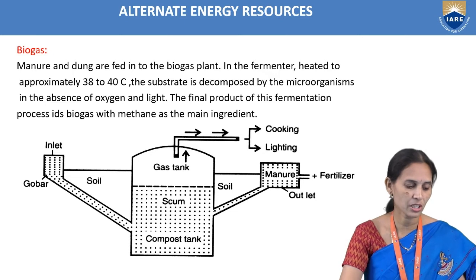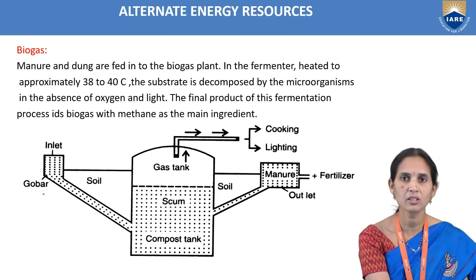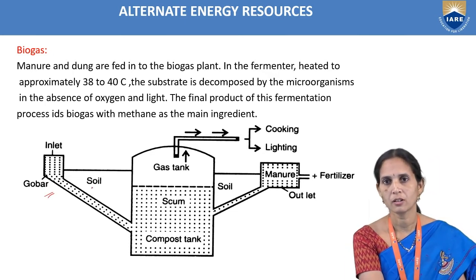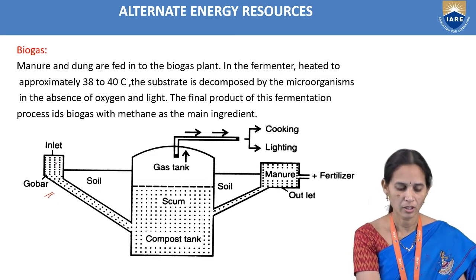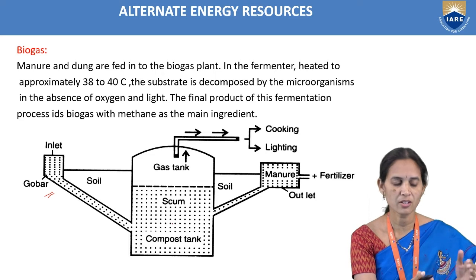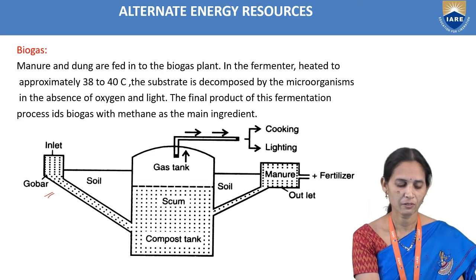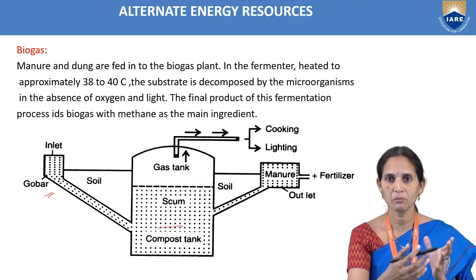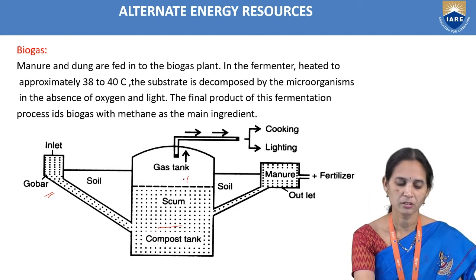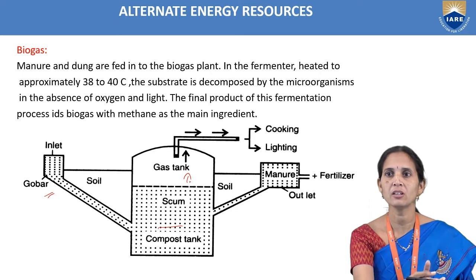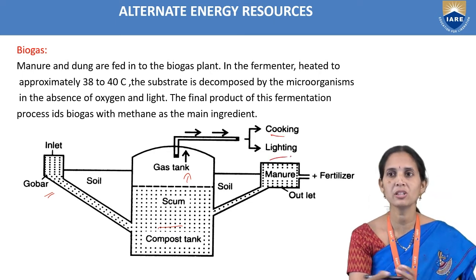We arrange one chamber, a container type, and one large tank, and take the cow dung or manure and compost. The gas produced here we use for cooking and lighting.